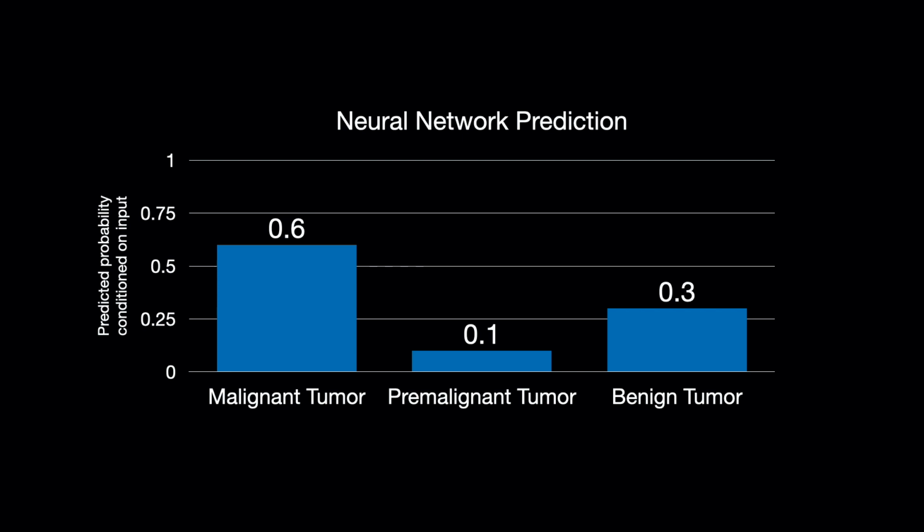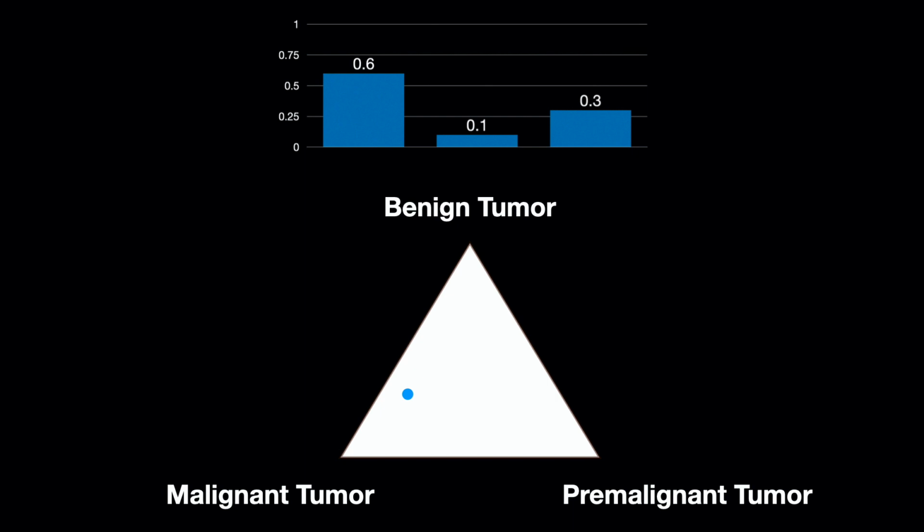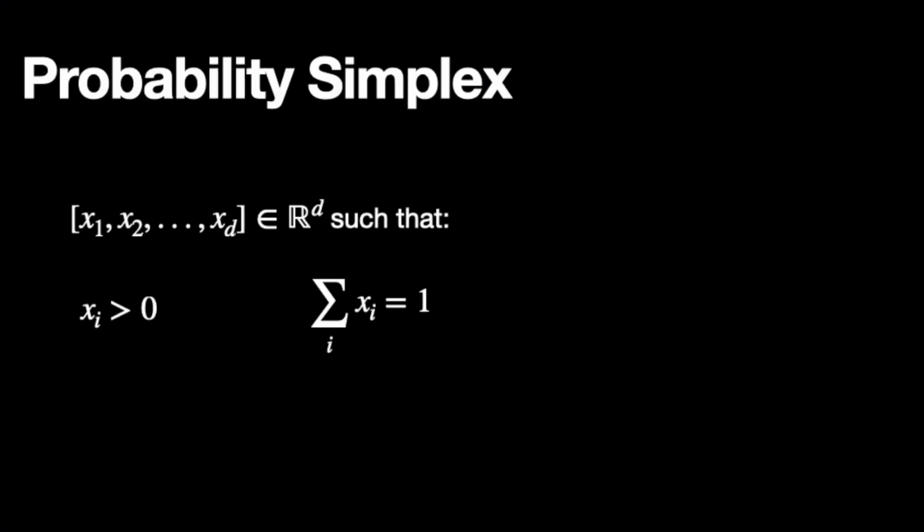Let's briefly talk about why ensembles allowed us to differentiate between different types of uncertainty. In a classification context, a single neural network usually outputs a categorical distribution, conditioned on the input. This is the output of the softmax layer. It assigns probabilities to each class label. This output can be visualized as a point on the probability simplex. The probability simplex is simply the set of points in space, the coordinates of which describe a valid probability distribution. In other words, the coordinates have to sum to 1, and each coordinate has to be non-negative.